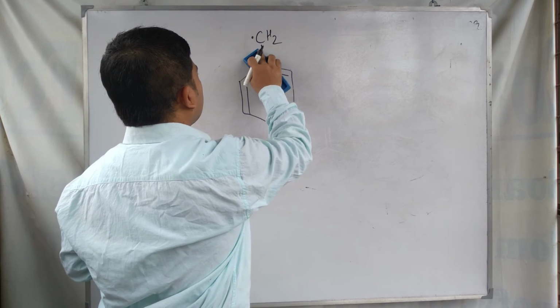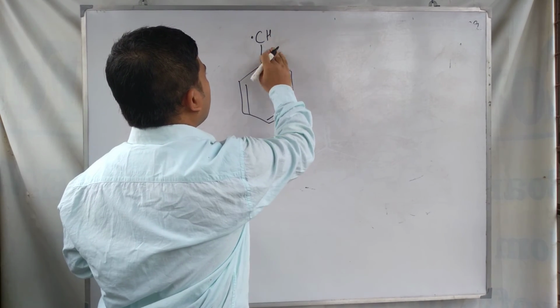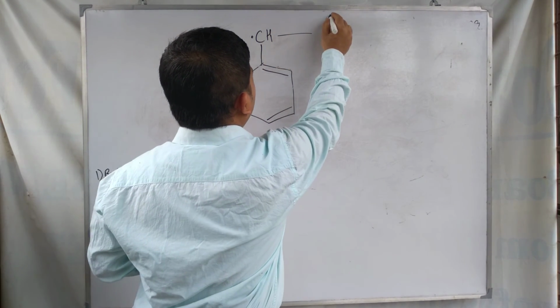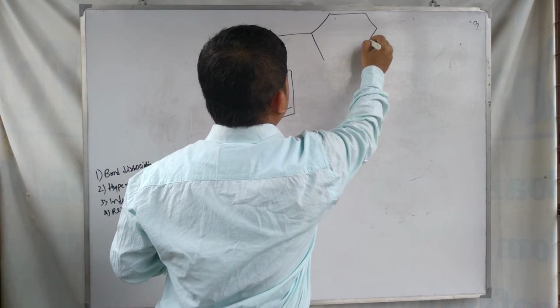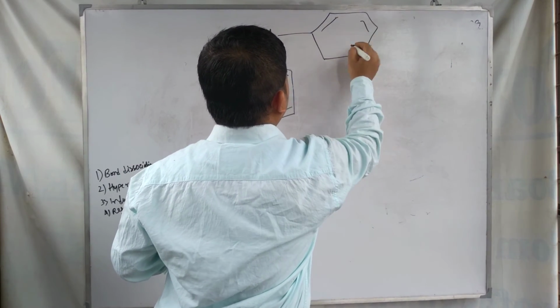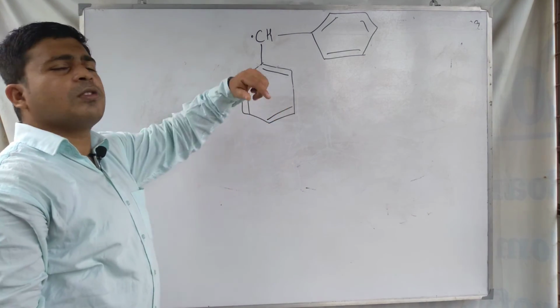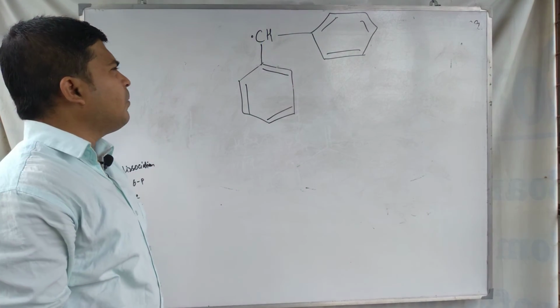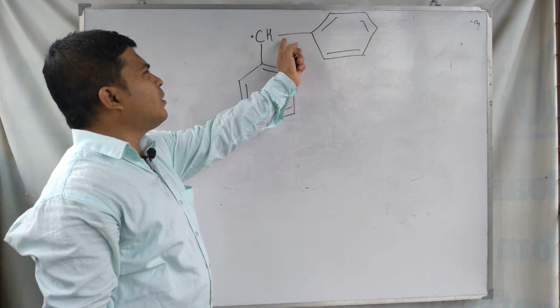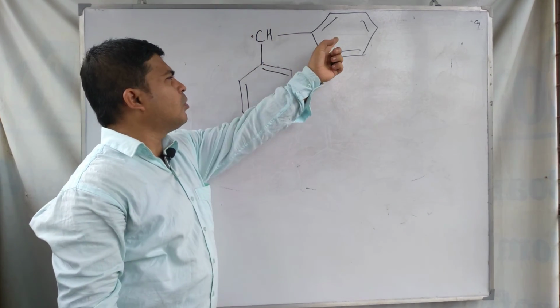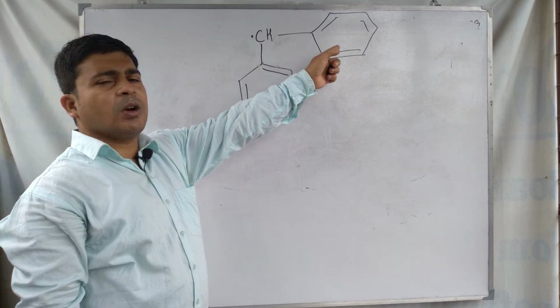situation. If we remove one hydrogen atom from this benzyl free radical and use another phenyl group in the place of hydrogen, at that time its stability is more compared to only benzyl free radical, because here this electron can also form resonance with this benzene ring.